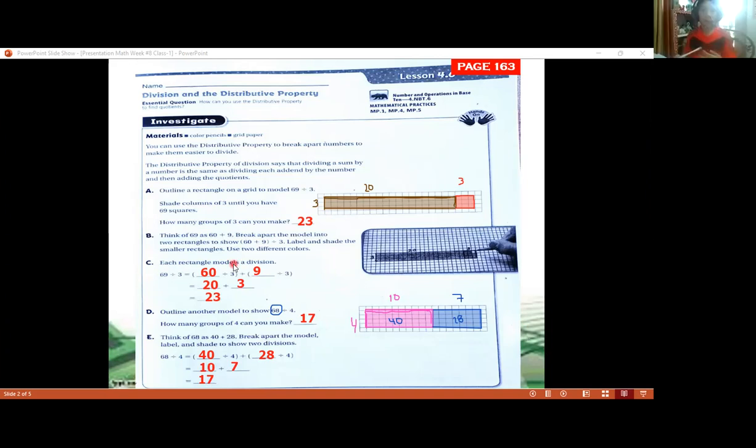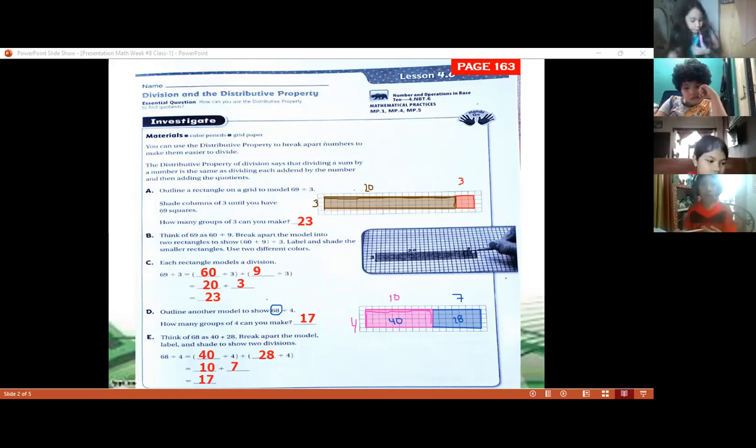Questions, class? Questions about these exercises? No? Okay. Easy. Okay, finish the work. I'm going to give you 1 minute to finish. If you don't have any questions, go to the next page, 164, and start reading by yourself. I'm going to take the attendance while you're finishing this, and then I'm going to change the slide.